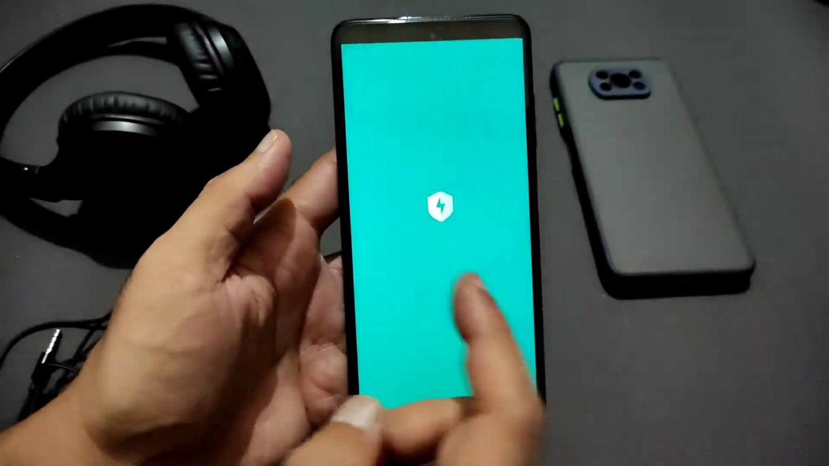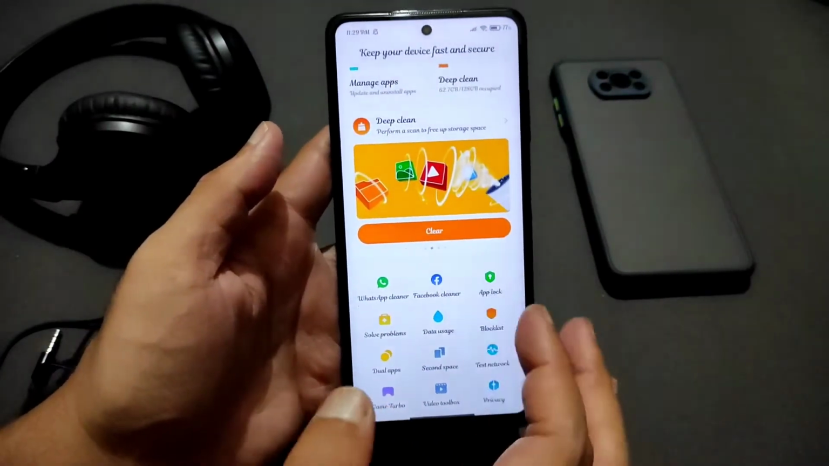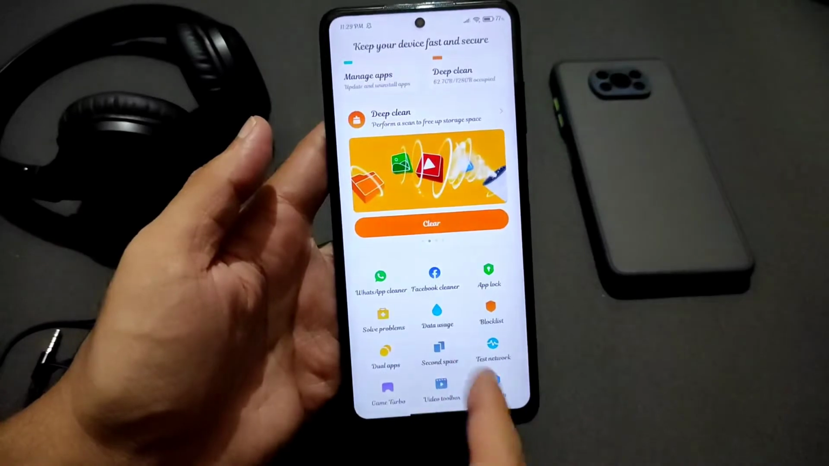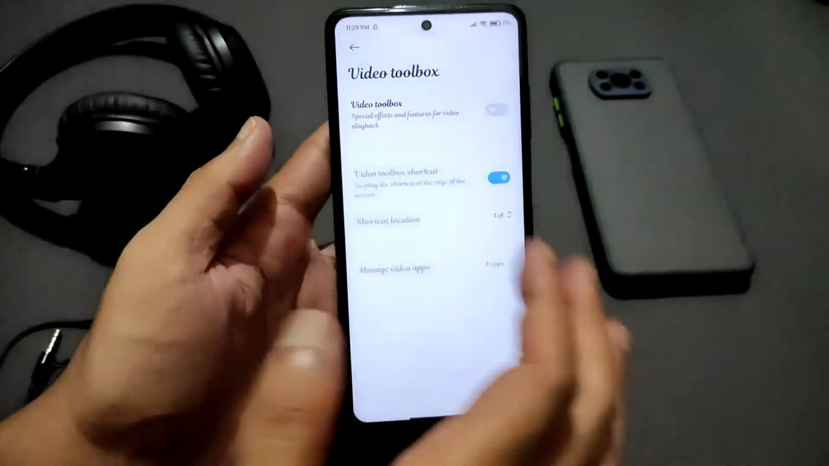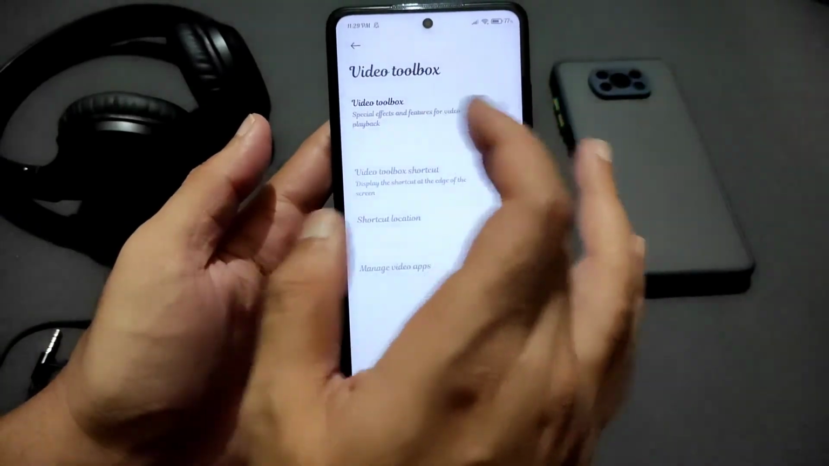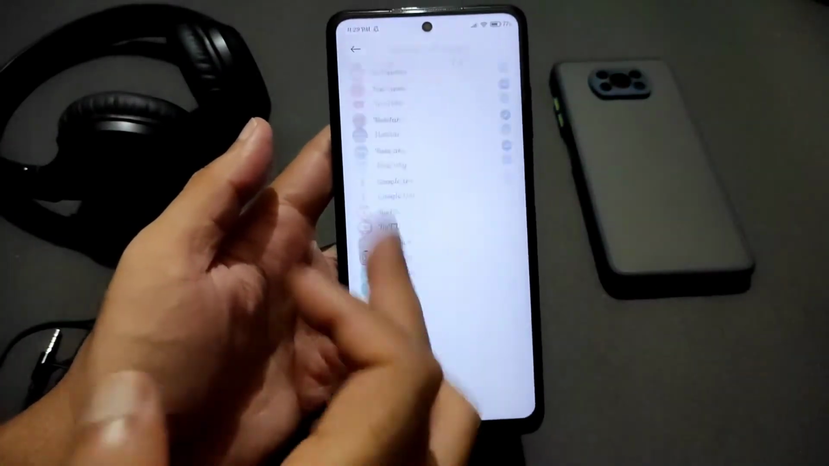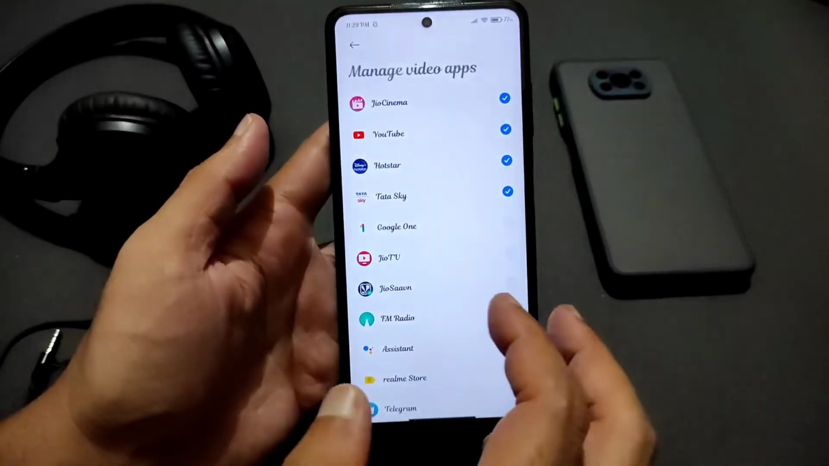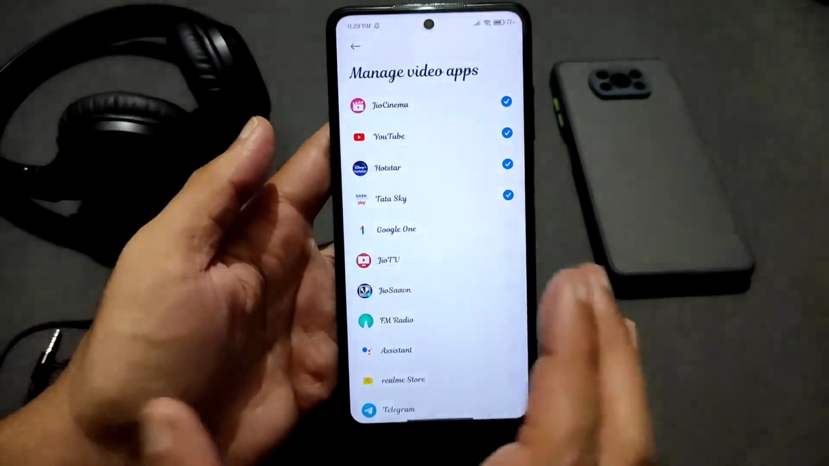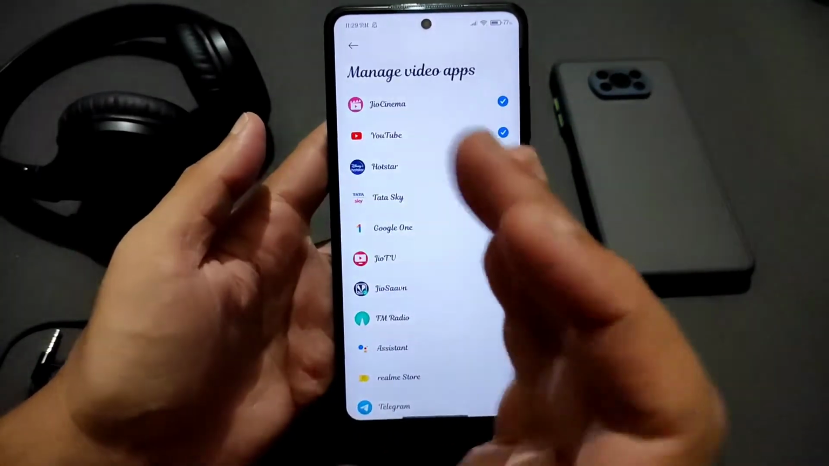Go to the Security app in MIUI. You will get this in any Xiaomi, Redmi, Poco devices. Go and select Video toolbox, but this video toolbox should be the advanced one. I will show you one more thing here. If you enable video toolbox, you can choose the apps here. You can't choose games here. That is one limitation I found in this app, but don't worry guys, I will show one more method, so stay tuned till the end of the video.